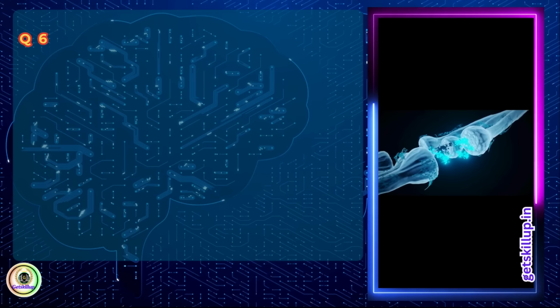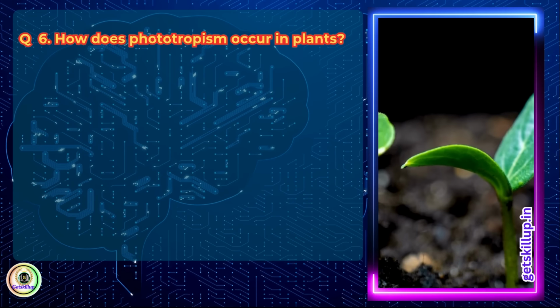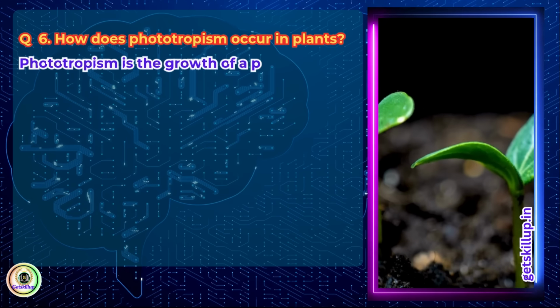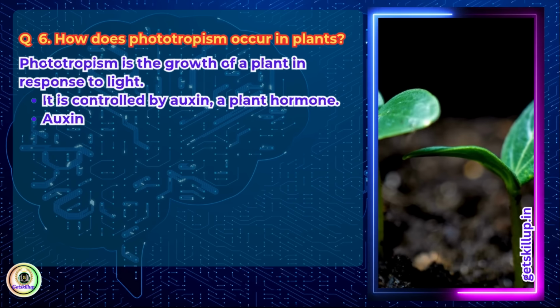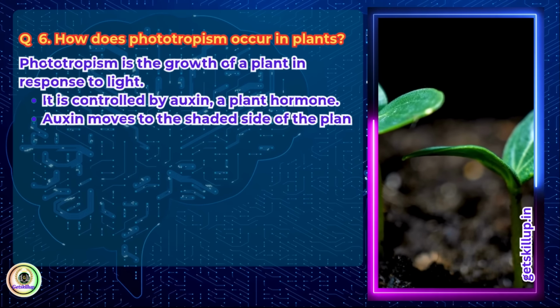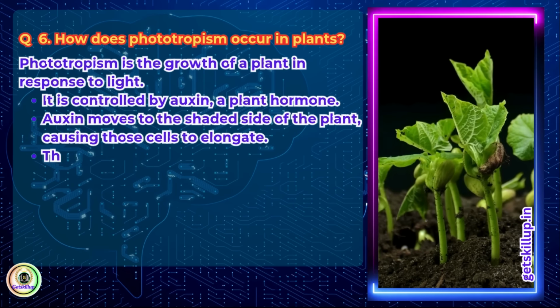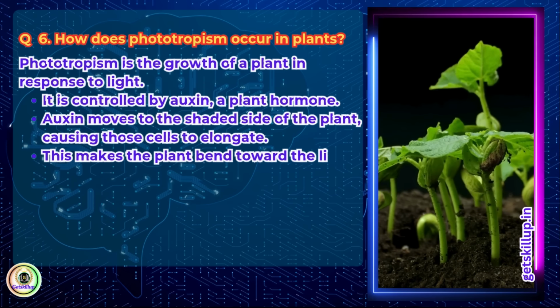Question 6. Why does phototropism occur in plants? Answer: Phototropism is the growth of a plant in response to light. It is controlled by auxin, a plant hormone. Auxin moves to the shaded side of the plant, causing those cells to elongate. This makes the plant bend toward the light.